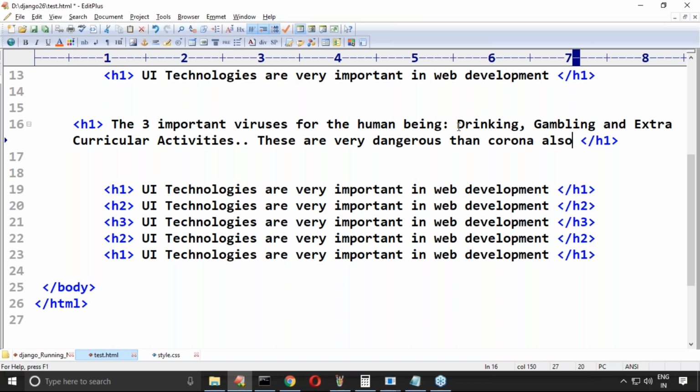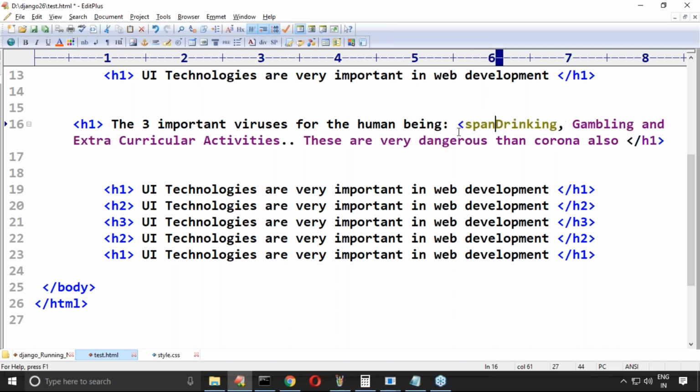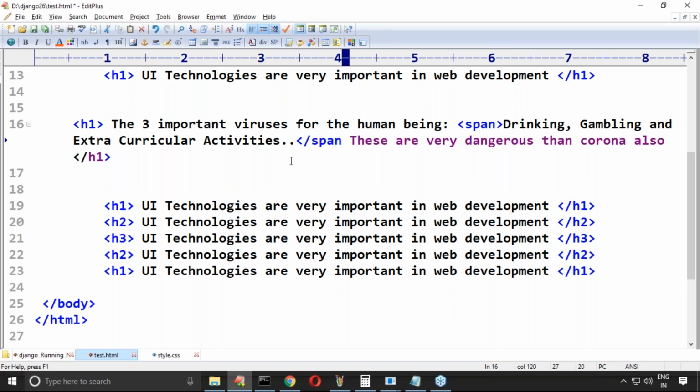Sir, in this I want to apply inline styling for these three things: drinking, gambling, extracurricular activities. I want to do some styling on these three. What will I use, sir? Can you please go for span? Have you observed, right?